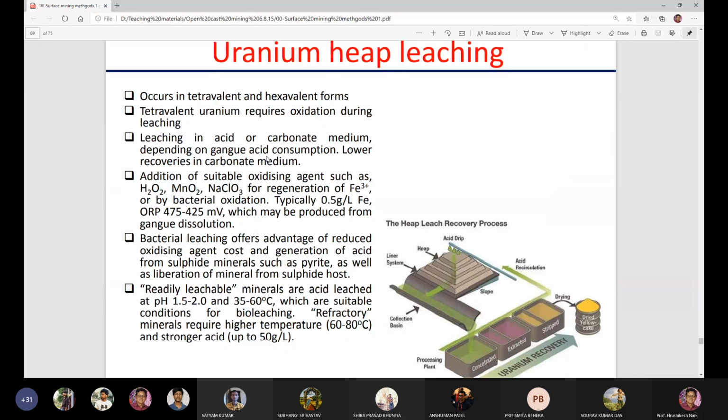Okay, so the uranium heap leaching method is also there. Uranium is found in tetravalent or hexavalent form. Tetravalent uranium requires oxidation during leaching. Leaching is done in acid or carbonate medium, depending on acid consumption, with lower recoveries in carbonate medium.